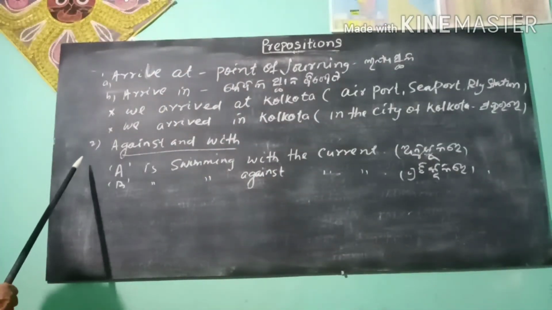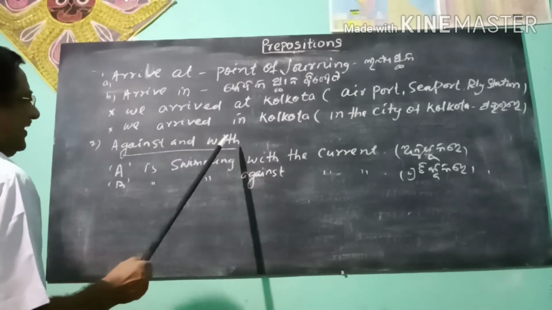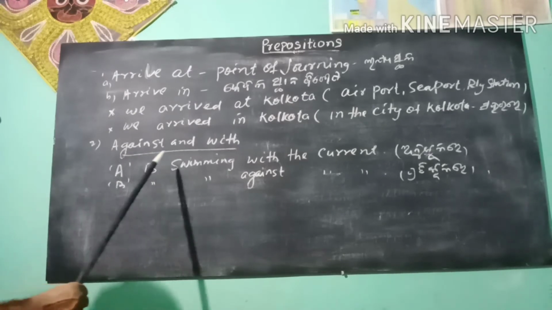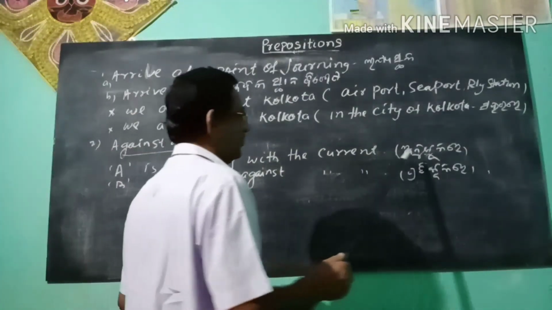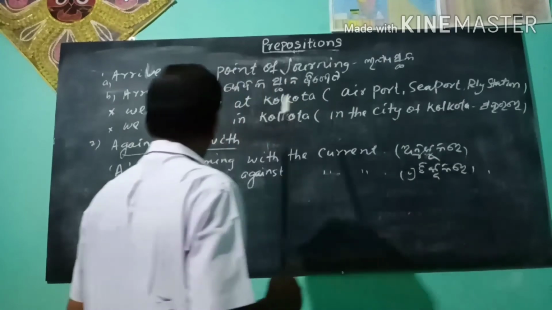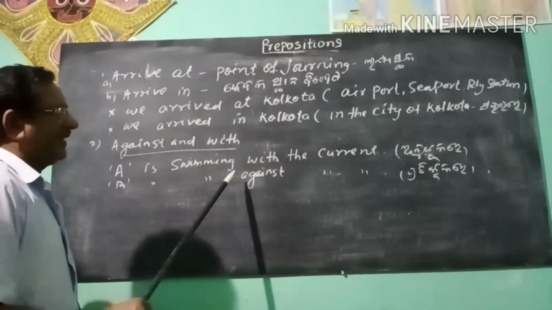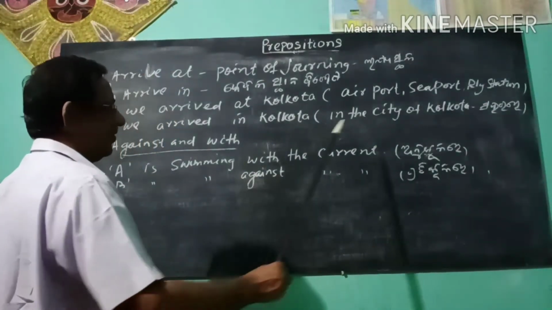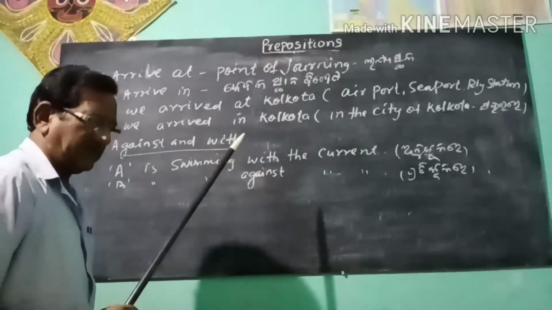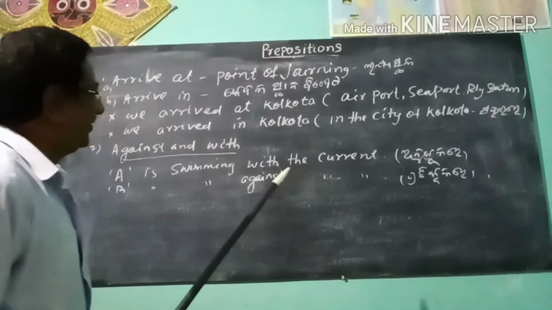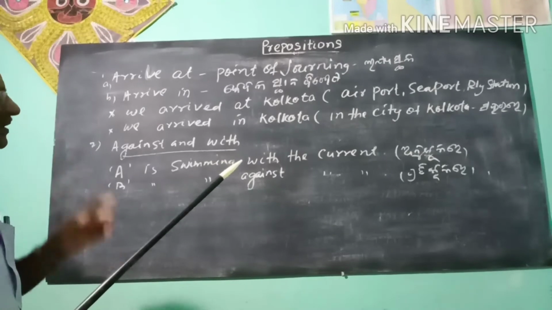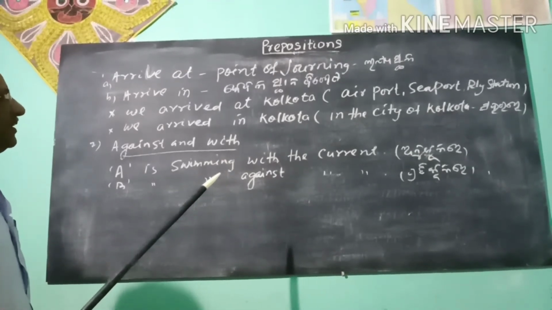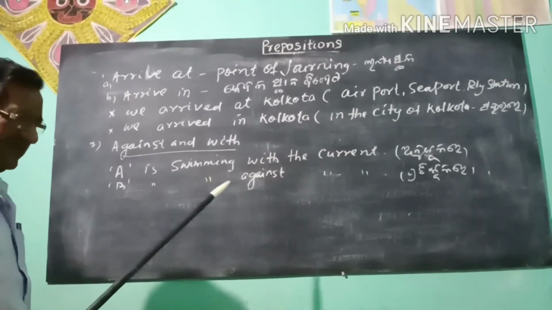Next we see against and difference between against and with, use of preposition. A is swimming with the current, favourable. B is swimming against the current, unfavourable. Against is unfavourable, with is favourable. Now the preposition place is finished. Now we shall do some exercises.